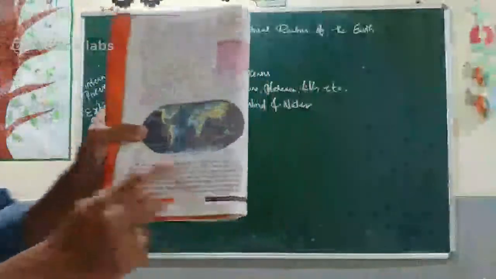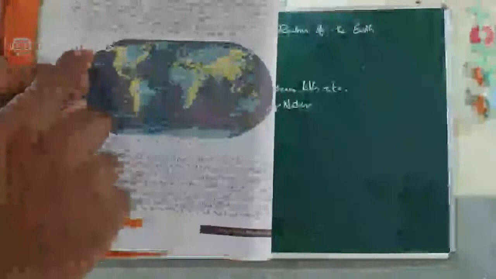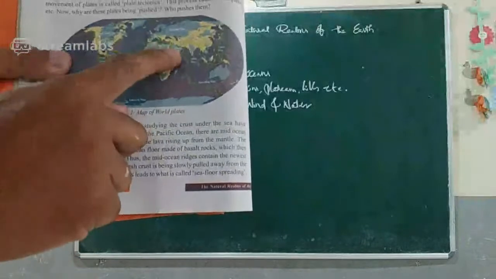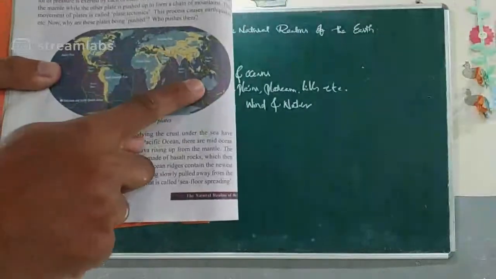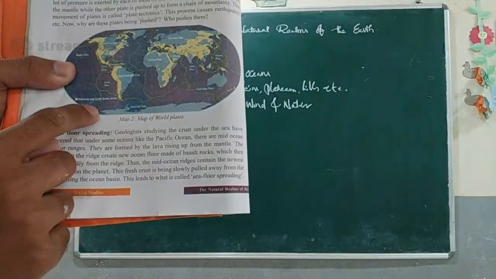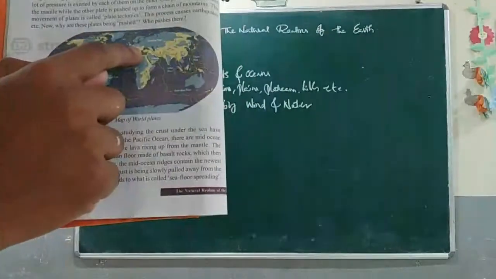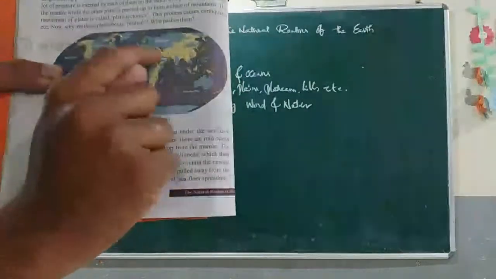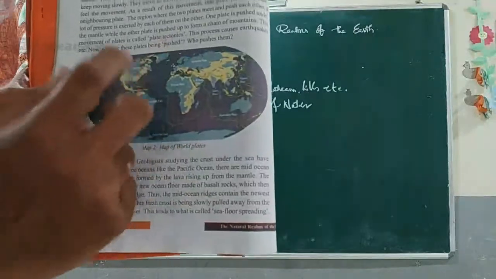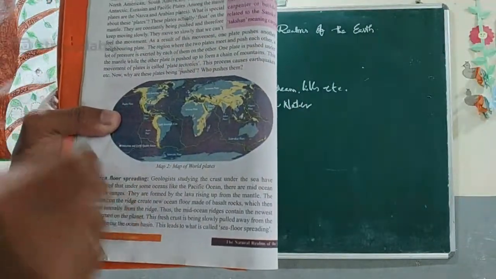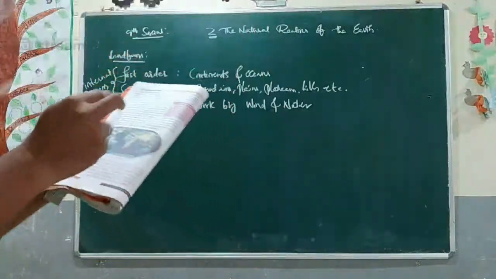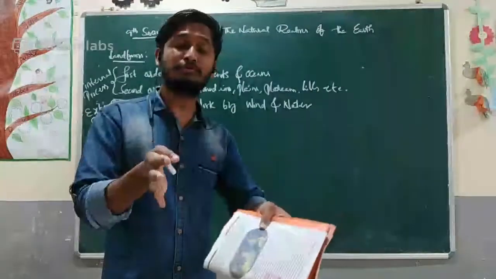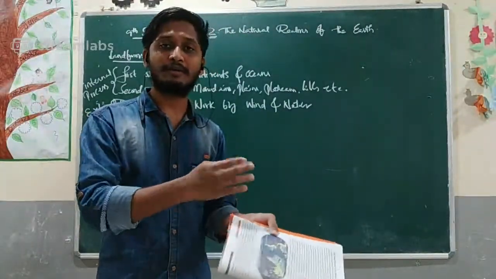So how many plates do we have? Some of the major plates are the African plate, North American plate, South American plate, Indo-Australian plate, Antarctic plate, Eurasian plate, and Pacific plate, and also the Arabian and Nazca plates. So we have different kinds of plates, and all these plates are being pushed and pulled away from one another.